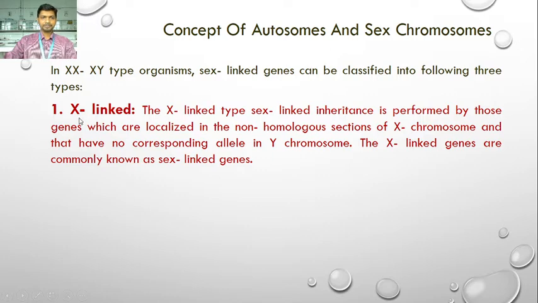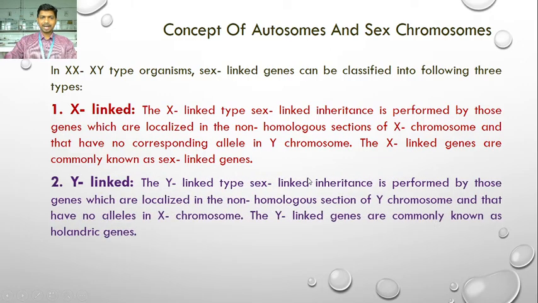The first type is the X-linked genes. X-linked sex-linked inheritance is performed by those genes which are localized in the non-homologous section of the X chromosome and that have no corresponding allele in the Y chromosome. X-linked genes are commonly known as sex-linked genes. Y-linked genes are those genes which are localized in the non-homologous section of the Y chromosome.